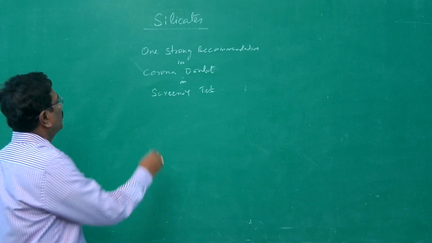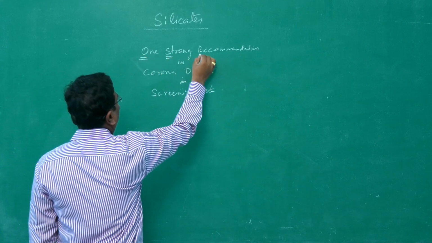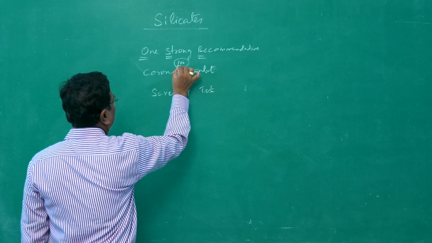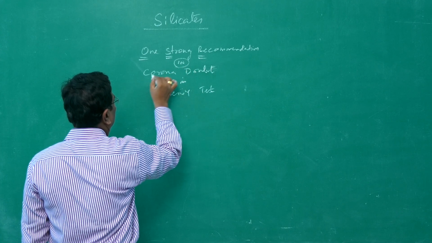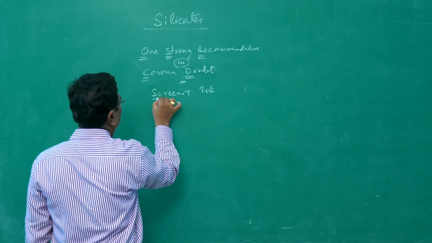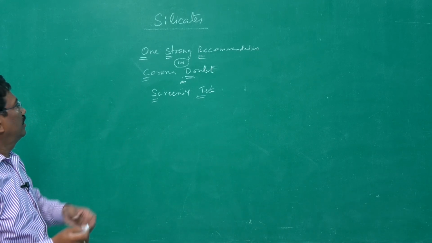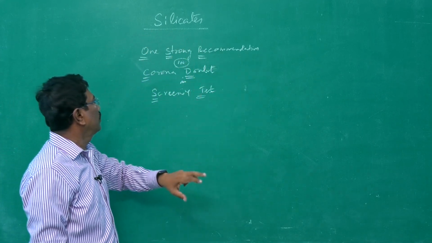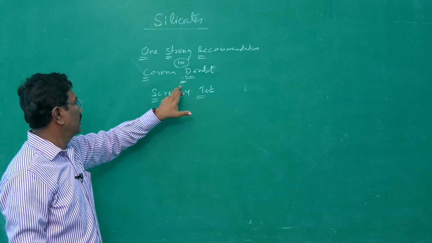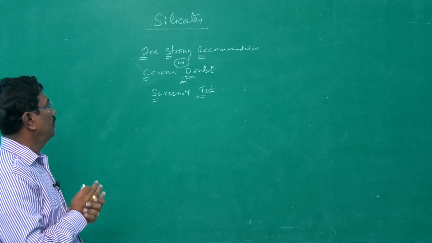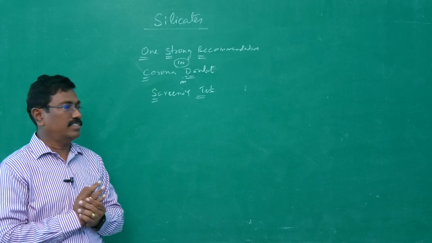So I have given just the first letters of the different types. It starts with O, S, I, C, D, S and T. So what are the different types of silicates? Just remember, one strong recommendation in corona doubt is screening test.